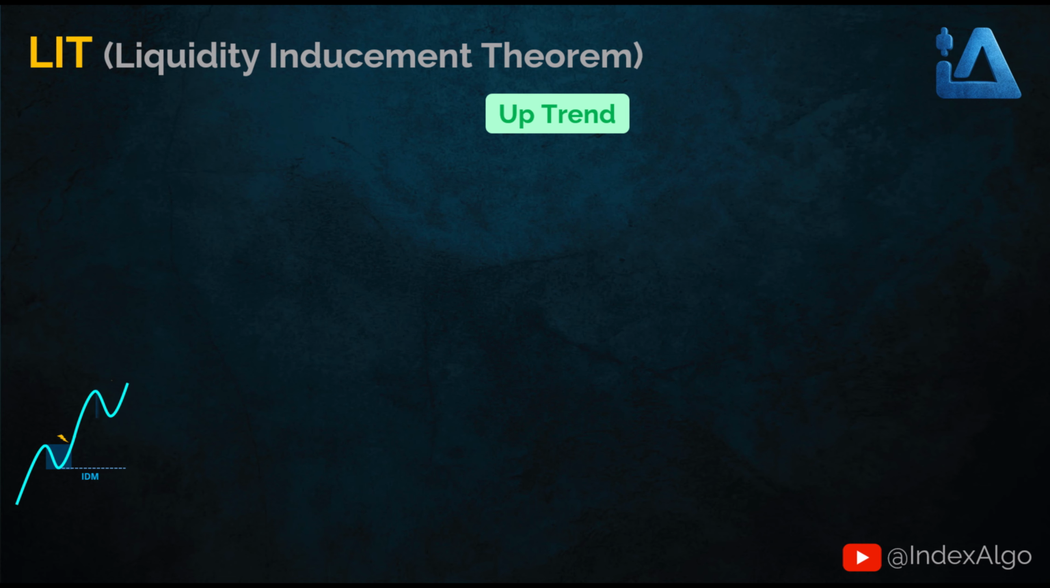Here, price moves up again, and a new pullback forms. In that case, we move the IDM level to the low of the new pullback. Then we wait again. Either price comes down and breaks this new IDM, or price goes up again and a new pullback forms.